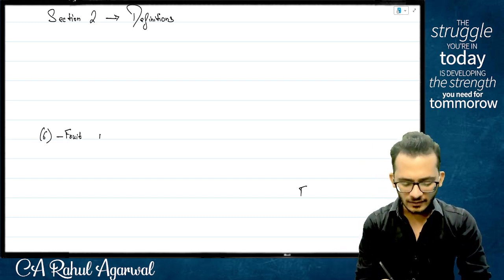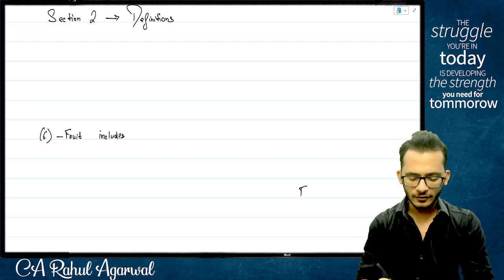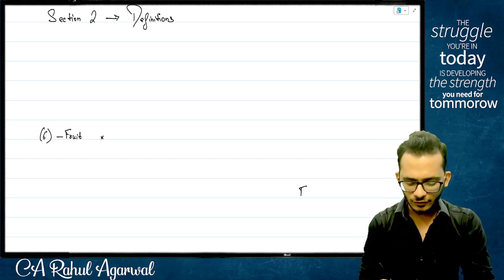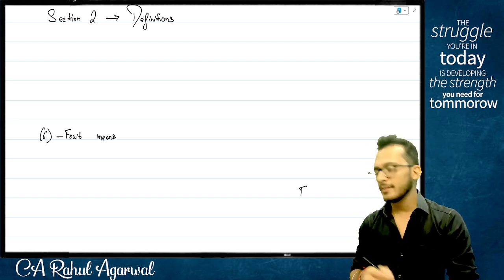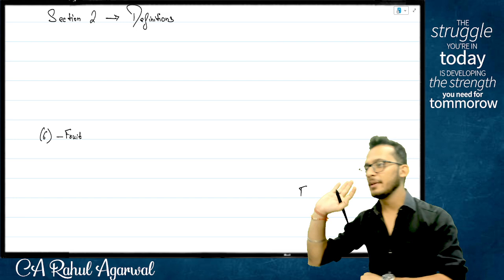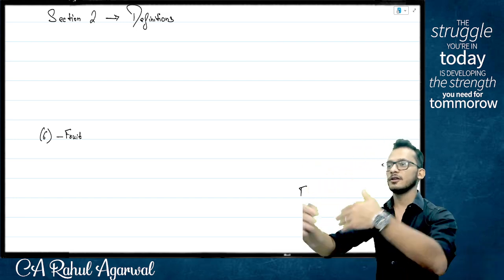If you start with the word includes, it is inclusive. If you start with the word excludes, it means exclusive. And if you start with the word means, it means exhaustive. Yes or no? Yes. Now you are my ministry, help me out. What do you want to do for fruit? Inclusive, exclusive, or exhaustive?